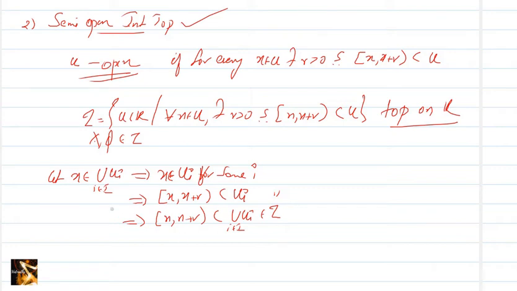How? Because for every x in the union, you have got an r greater than 0 such that [x, x plus r) is contained in it. That means the union belongs to tau. That is the definition.